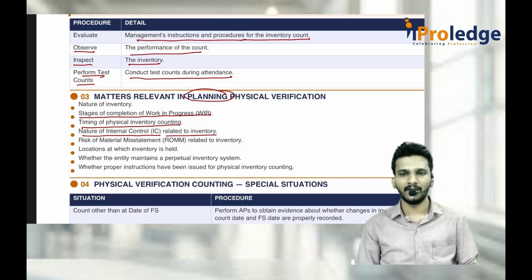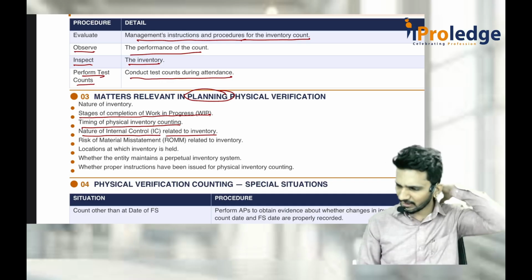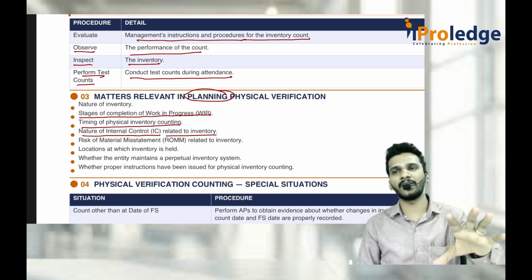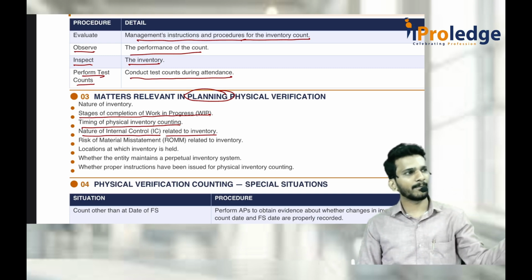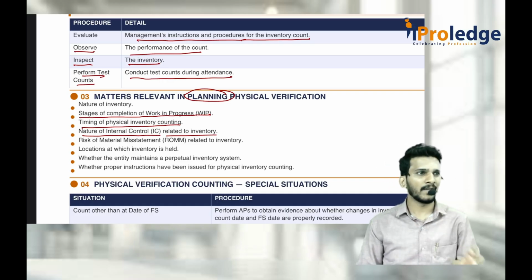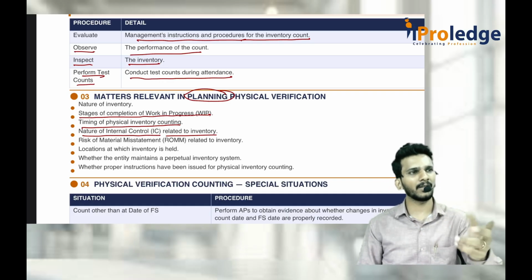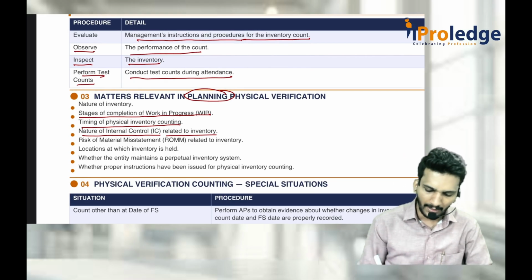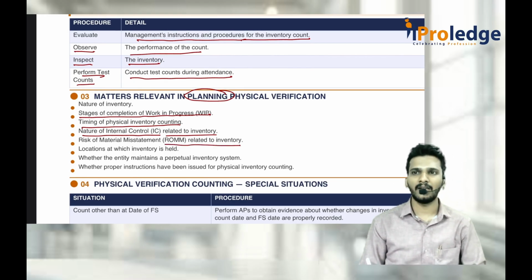So controls are like, nobody can steal the inventory because there are CCTV cameras, there is security, there is a compound, and electric fencing is also there. That is entirely secured. If the internal controls are working properly, then I can believe whatever is there in that. And what is ROMM related to inventory?